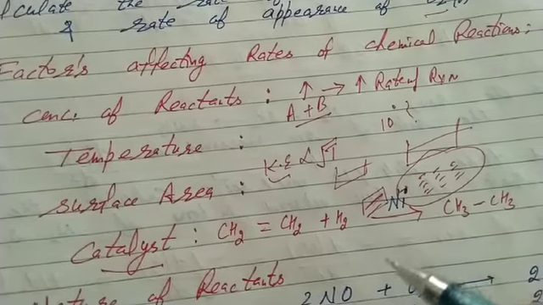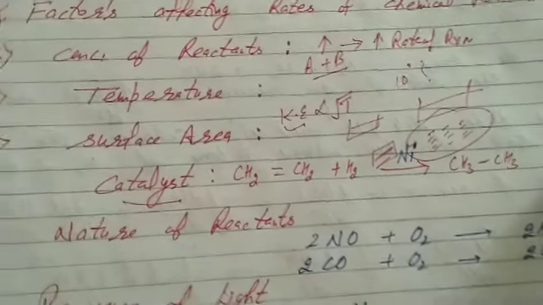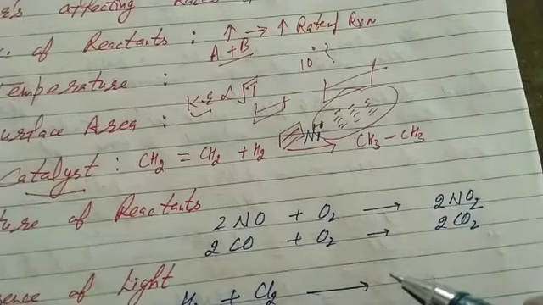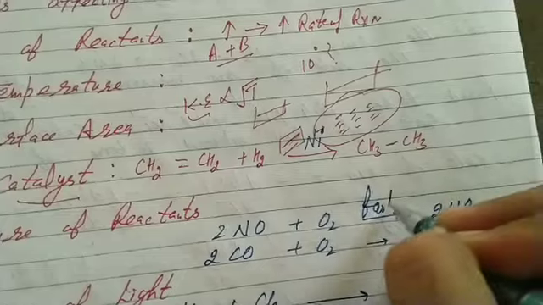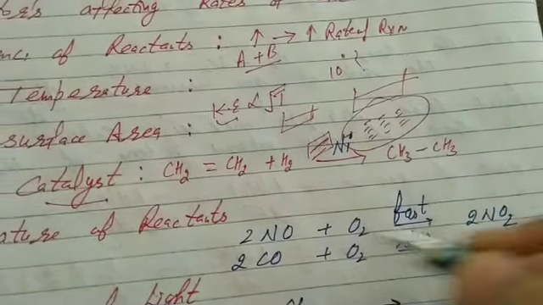Why do transition metals act as catalysts? Their tendency to form reaction intermediates of low activation energy. Next is nature of reactant. Friends, same condition, same reaction, but the first one is fast and the second one is slow. It means the rate of reaction also depends on the nature of the reactant.